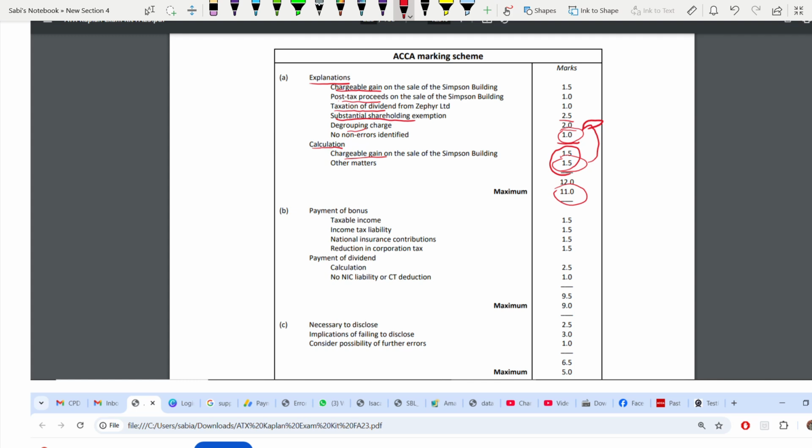Part B, when you're taking bonus and dividend. For taxable income, 1.5, income tax liability 1.5, NIC 1.5, and reduction in corporation tax 1.5. Often students missed out on this NIC. Payment of dividend calculation is 2.5, and no NIC liability or CGT. Even for saying that there is no NIC or CGT, 1 mark. Sometimes students might fail at that, they might miss out on this 1 mark. Part C, ethics.